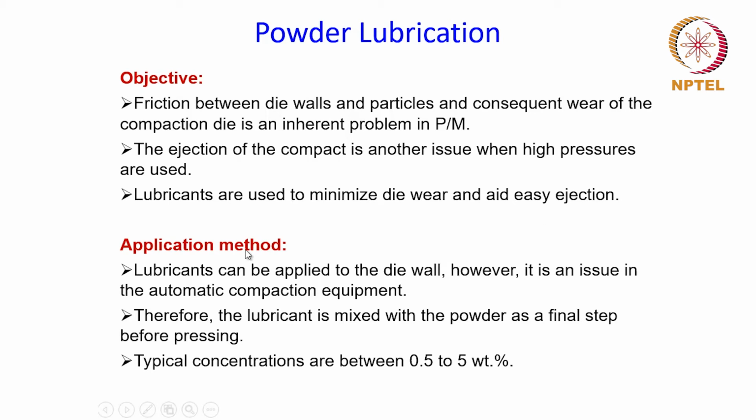Now let us see how the lubricant is applied. Lubricants can be applied to the die wall. However, it is an issue in the automatic compaction equipment, and therefore more often than not the lubricant is mixed with the powder as a final step before pressing, and the typical concentrations are between 0.5 and 5.8%.